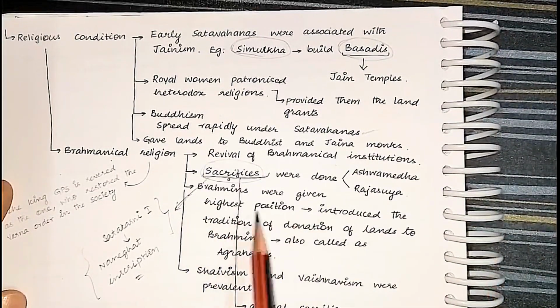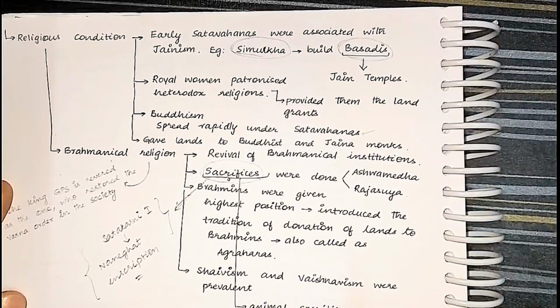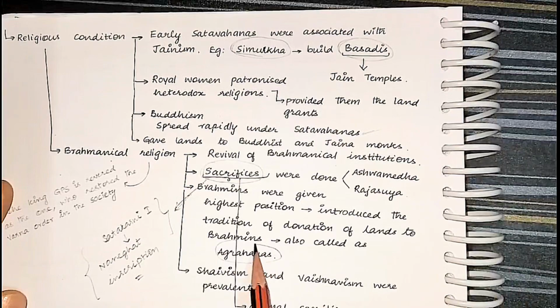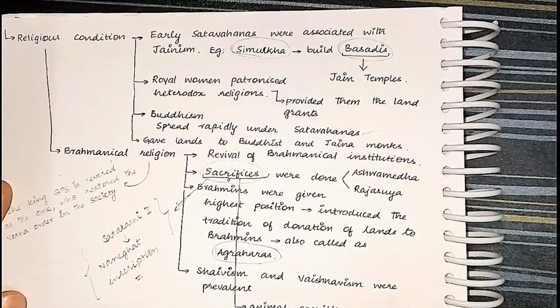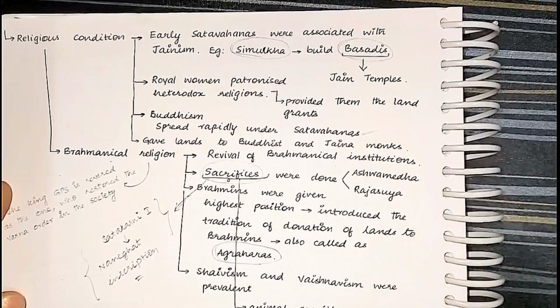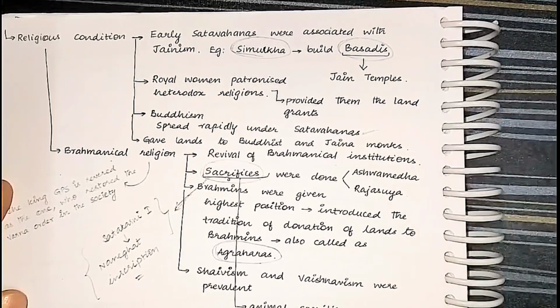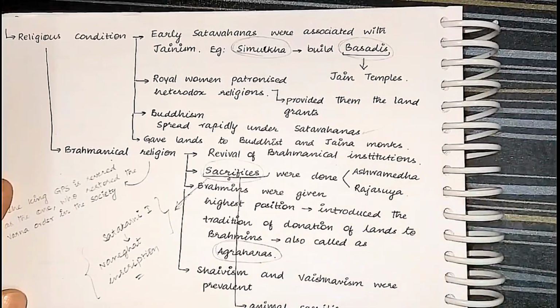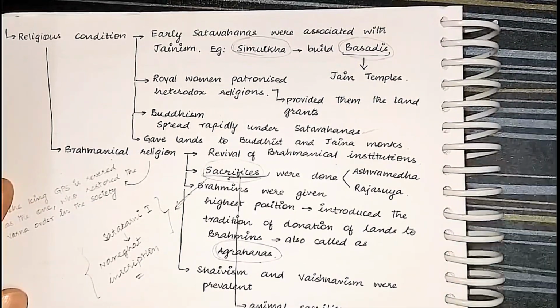Next, Brahmins were given the highest position and land donations to the Brahmins started. These land donations were called the Agraharas. Agrahara is nothing but a land donation given to the Brahmin. From these lands, taxes did not go to the king. It went directly into the hands of the Brahmins. Now with this, what happens? The agricultural land expands. The land under plow expands.